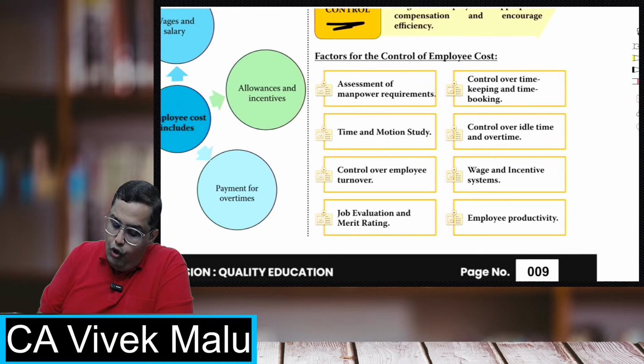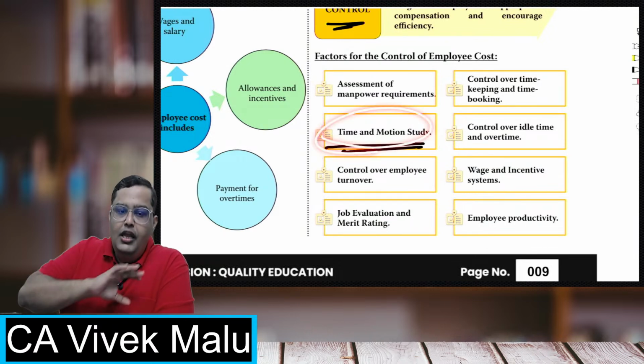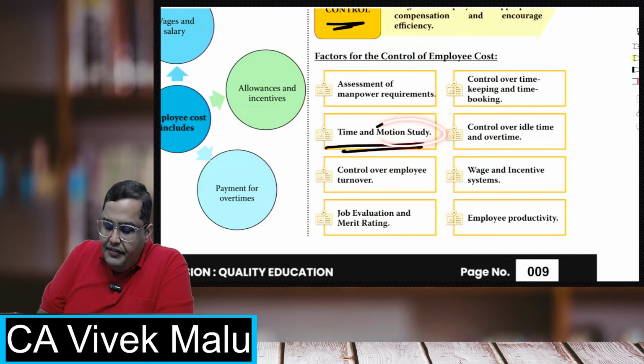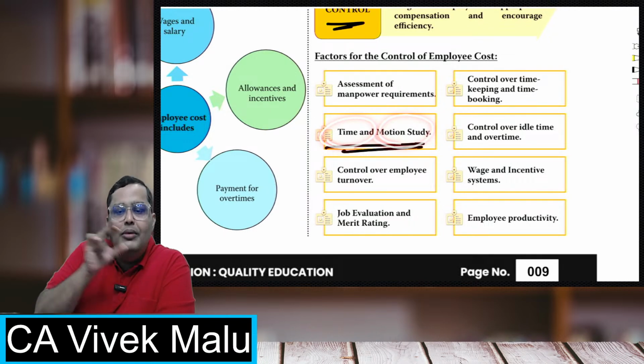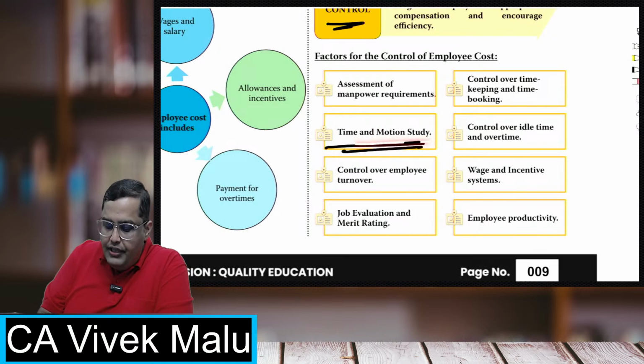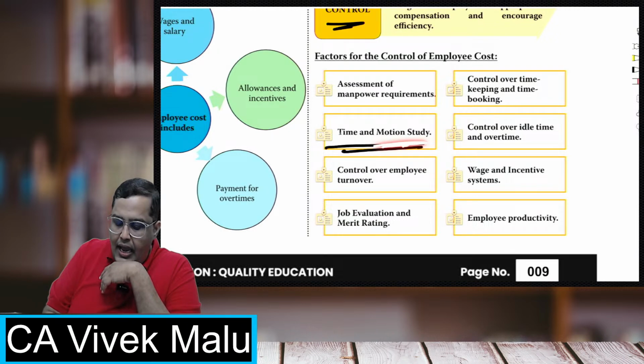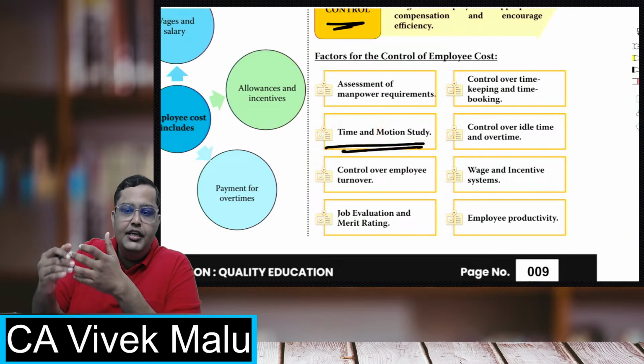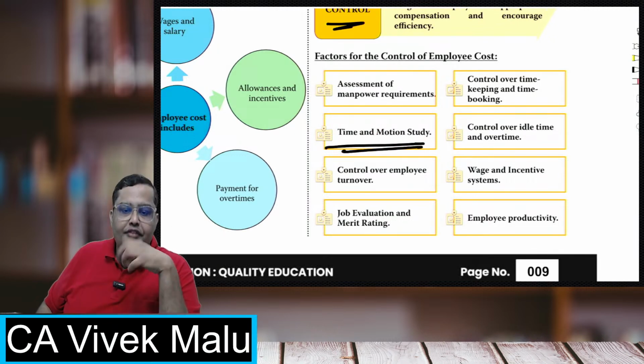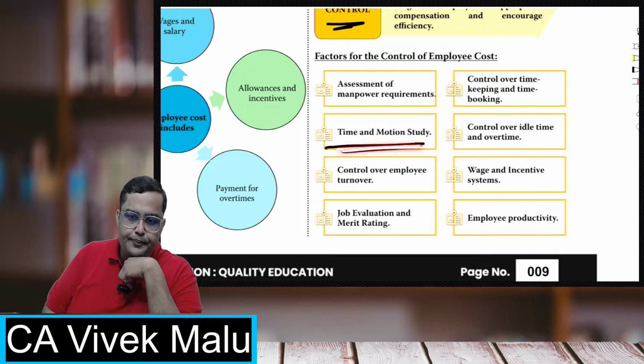Now, what all will you see when you are doing employee control? You will see what the requirements of the job are. You will do a time and motion study. Sir, what is this time and motion study? Beta, if there is a particular job, what all are the activities to be done in that job, and for those activities, how much time is required. So we have to study two things. If there is a job, what are the activities involved in that job? That is called the motion study. And in time study, for those activities, what is the time required? So that is time and motion study.